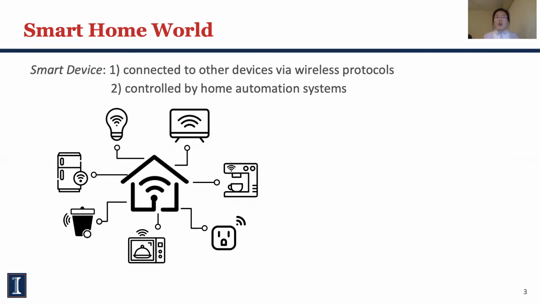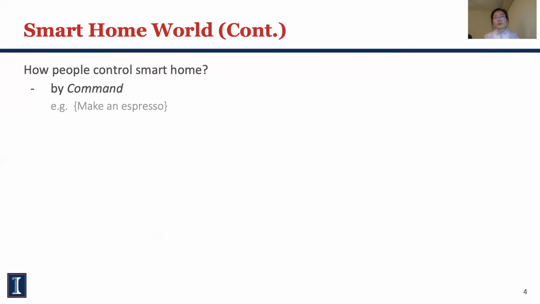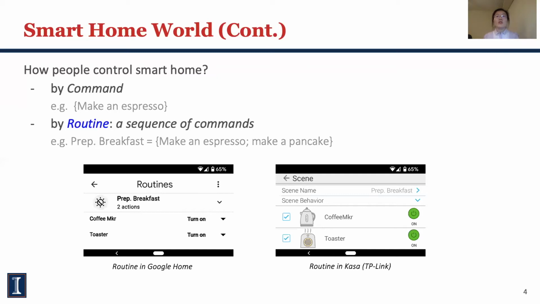Let's think about when we are setting up or using smart devices, what is in our minds? Controlling a single action of a specific device? No, we want to control our lives. We want to make our lives easier. Then, how do people control smart homes nowadays? Either through command, for example, make espresso, or through routine, which is a sequence of commands on the same or usually different devices. For example, make an espresso and make a pancake.